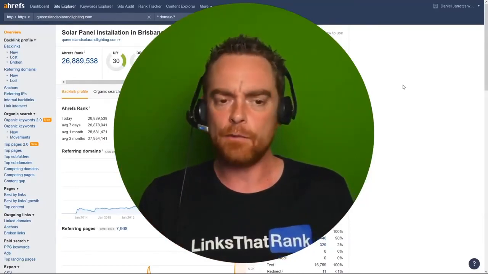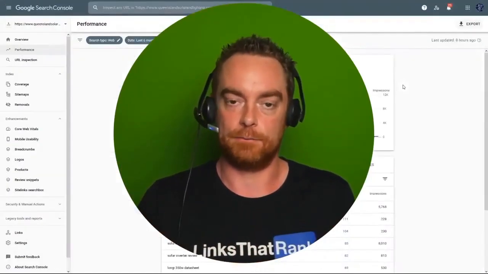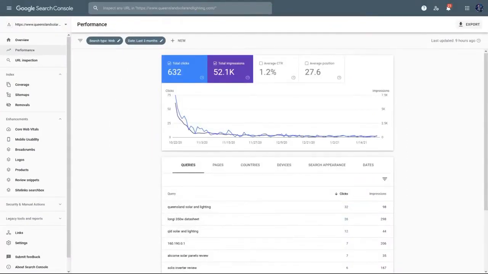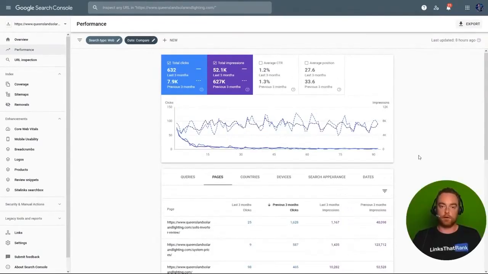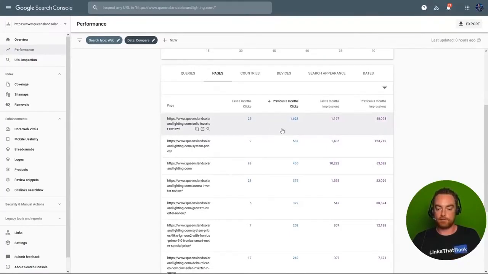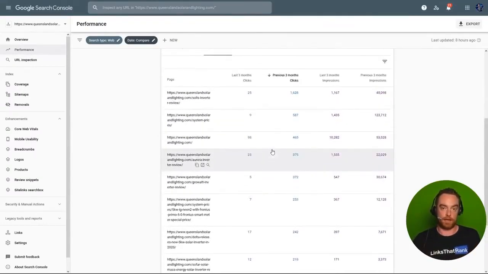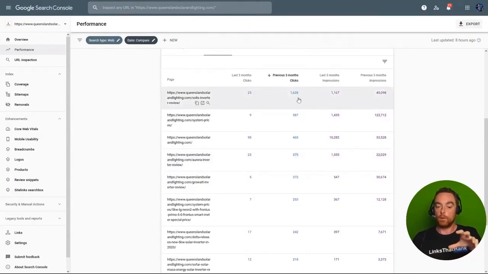So how do you select which inner pages to build links to? Well, I use Google Search Console, and in this site, if you remember, it got penalized. So I'm just comparing the before and after here. And here we can see previously one of the most trafficked pages was Solus Inverter Review, 1,600 clicks before. Now it's only getting 25 in a 3-month period. And I use this report in this example to pick out which pages we're going to optimize, because we know Google loved this page before, so it's going to love it again.